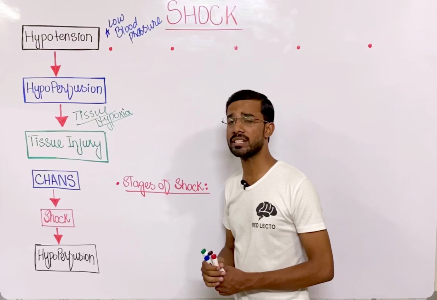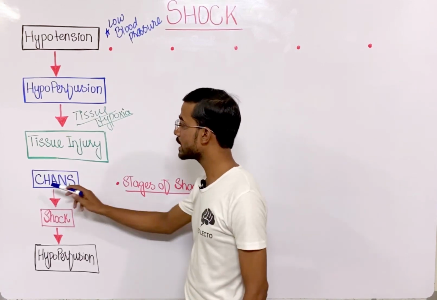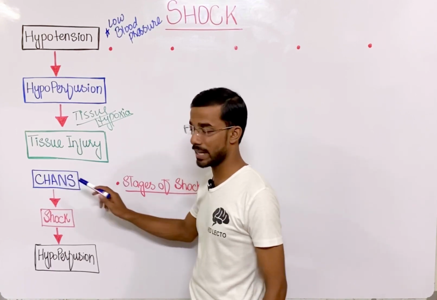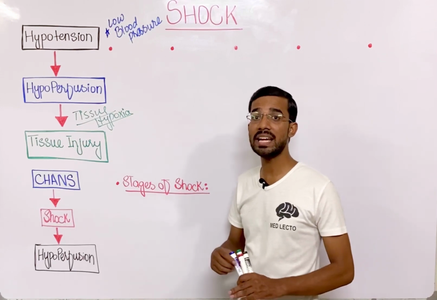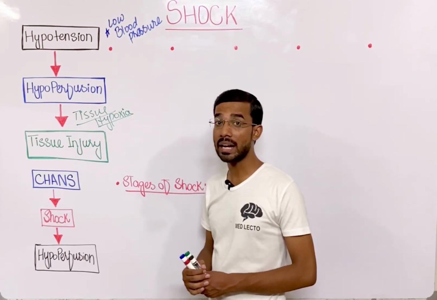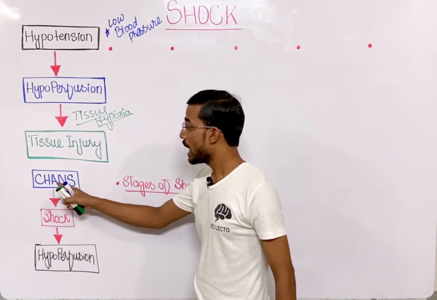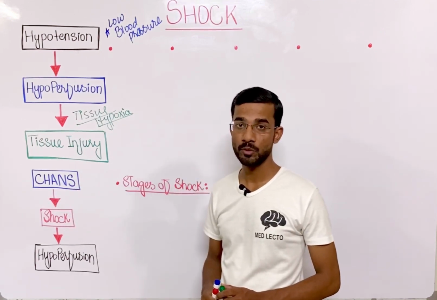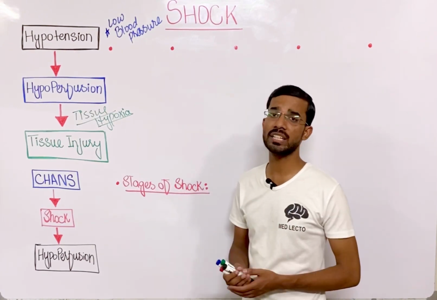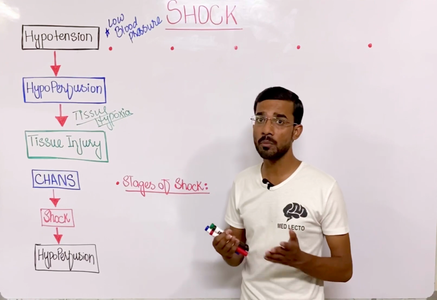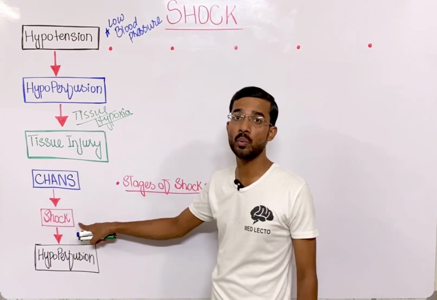There are several reasons in which you will see shock. You can remember it by C, H, A, N and S. C for cardiogenic: when there is a defect in the heart, it can go toward shock. That's the most important thing. H for hypovolemic: when the blood volume is reduced due to several reasons like accident, trauma, vomiting, diarrhea, it can also go toward shock.